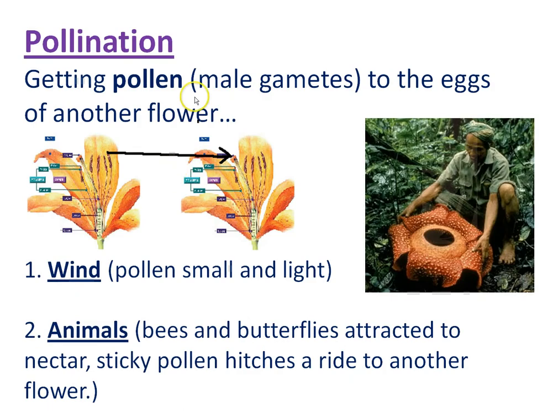All right, pollination, getting pollen from the anther of one flower to the stigma of another flower. Two methods are wind, where pollen is small and light, and animals. Bees and butterflies are attracted to the nectar, and the sticky pollen hitches a ride to another flower. This is a Rafflesia plant that smells like dead meat, and that attracts flies as the pollinator. And this exists in South America.